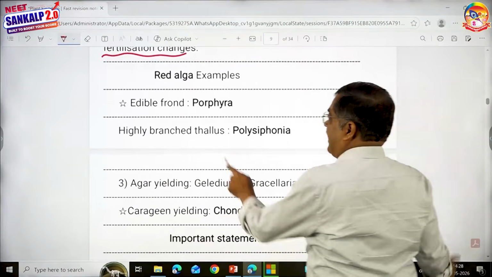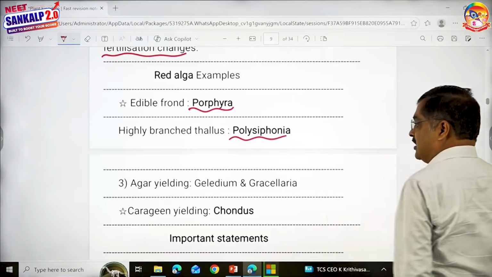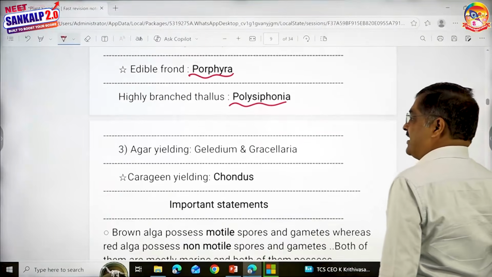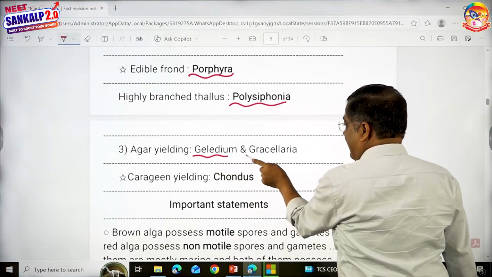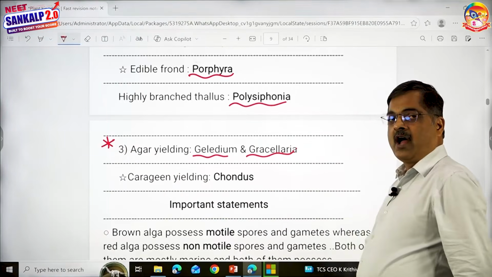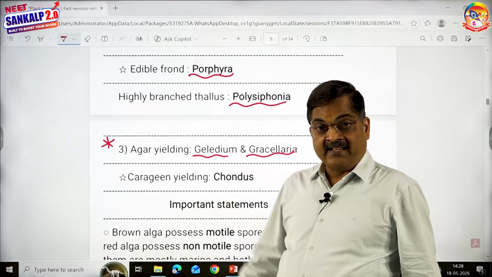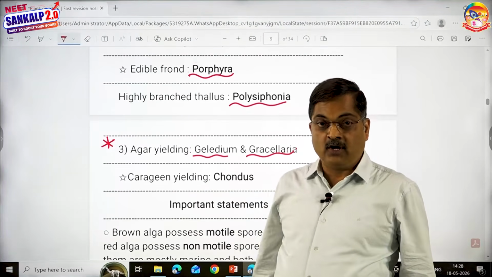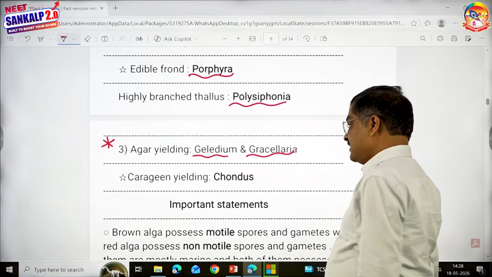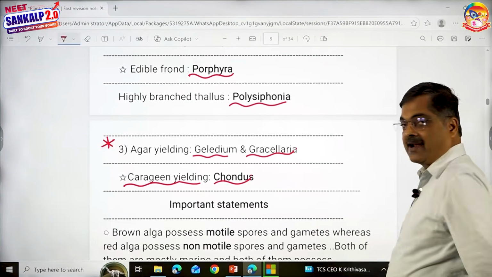Edible frond is porphyra. Highly branched thallus is polysiphonia. Agar yielding is Gelidium and Gracilaria. This is a very popular question. And all of you know agar is used in tissue culture medium to make the medium semi-solid. Carrageen, this was also asked in the previous NEET, is obtained from a plant called chondrus.